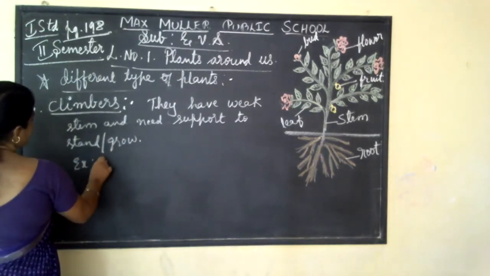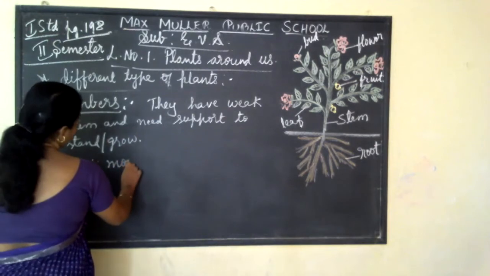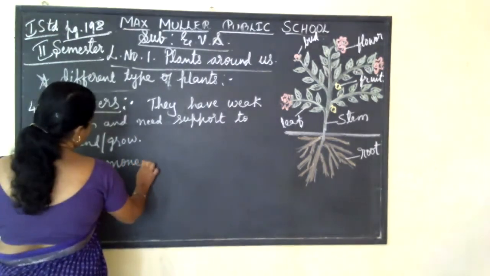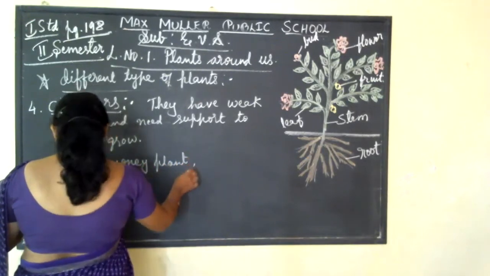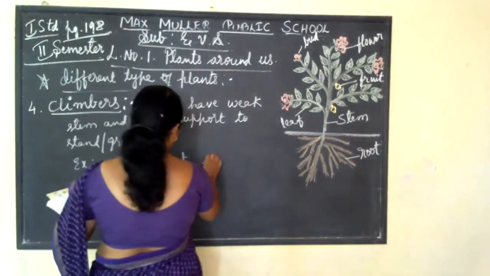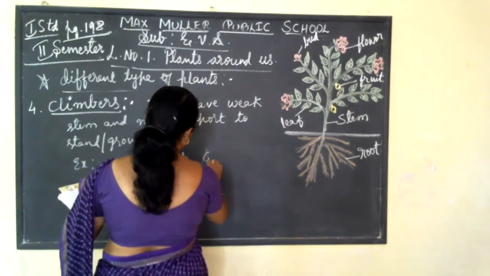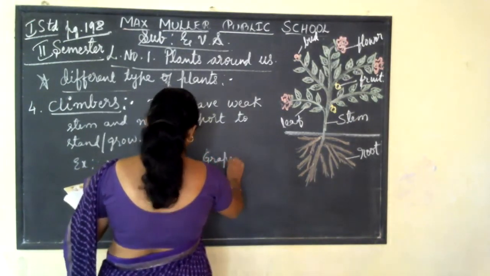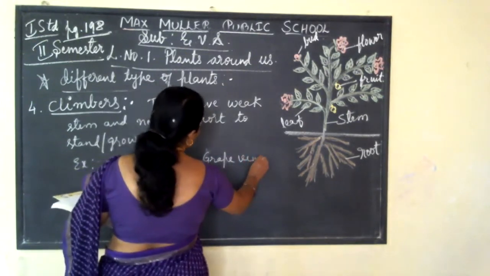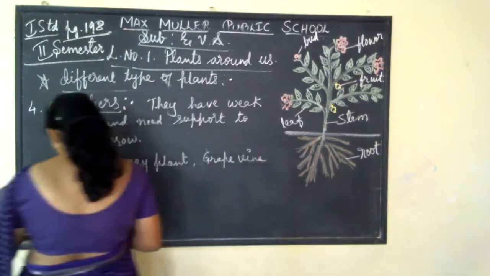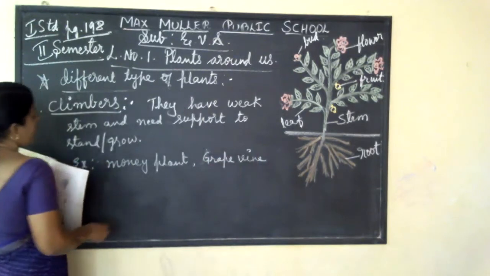Example, money plant, you can see it in your house, grapevine, and pea. These are all the examples.